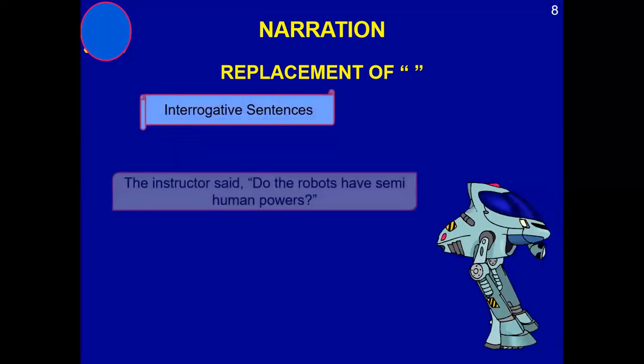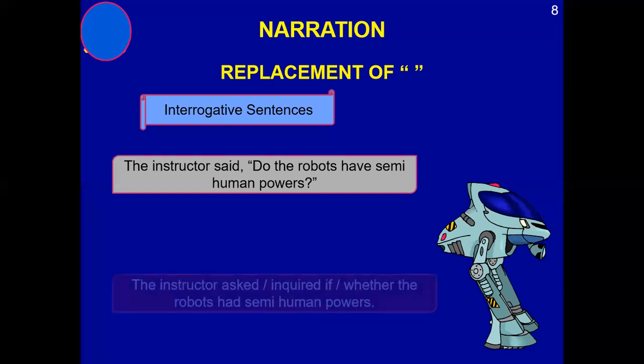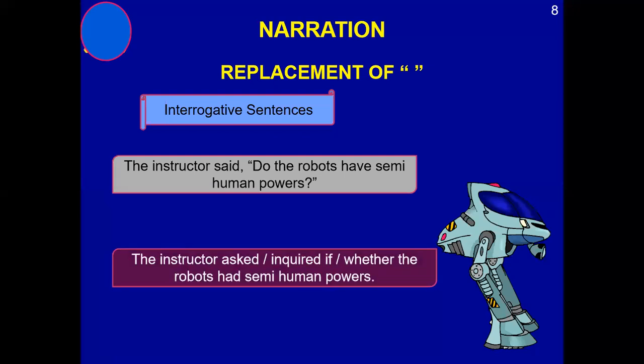Then the second type of interrogative sentence is where your sentence starts with a helping verb. The instructor said, "Do the robots have semi-human power?" The instructor asked or inquired. A very important thing: whenever we have questions, in the reporting verb we use ask or inquire, whichever suits.